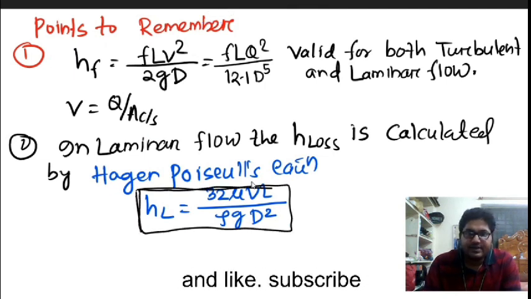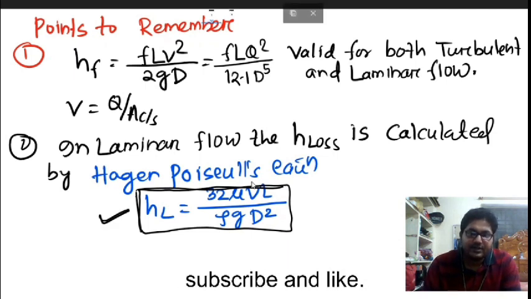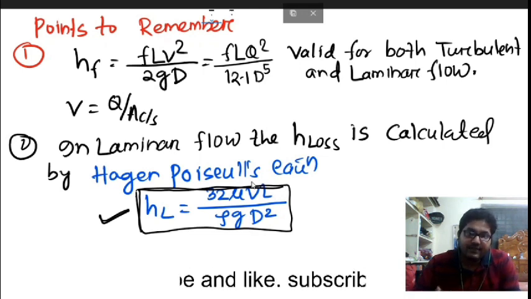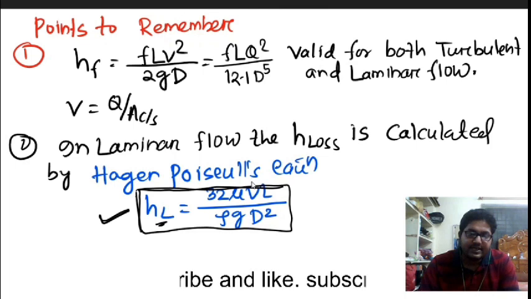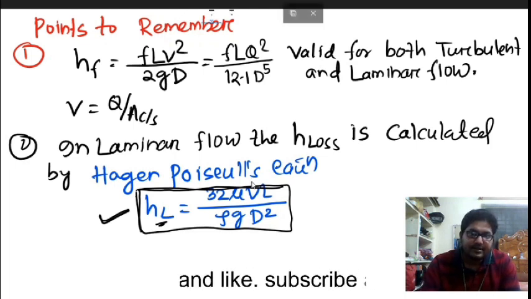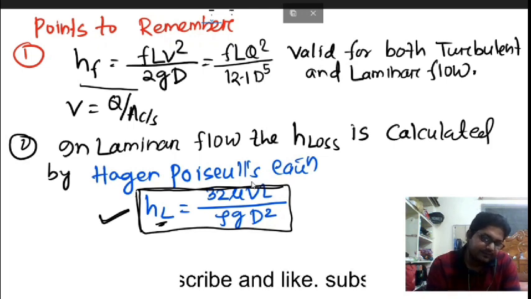So as far as the laminar flow is concerned, we are using this 32 mu VL by rho G D square. When the flow is fully developed flow in laminar flow, then we will use this formula to calculate the head loss in pipe. But this Darcy-Weisbach and this Chezy formula both applicable to laminar and turbulent flow.